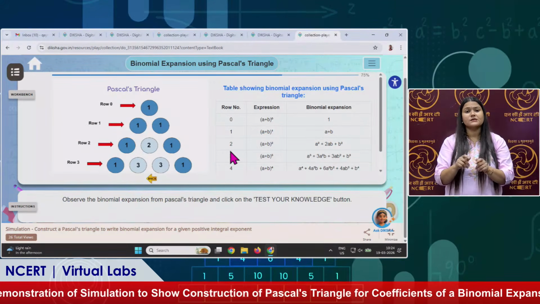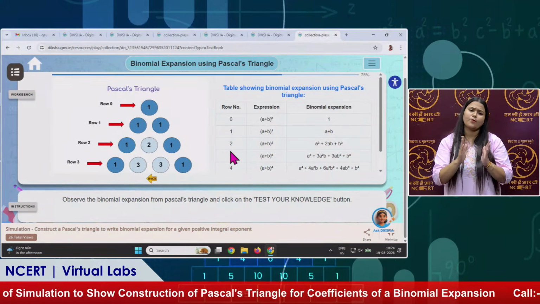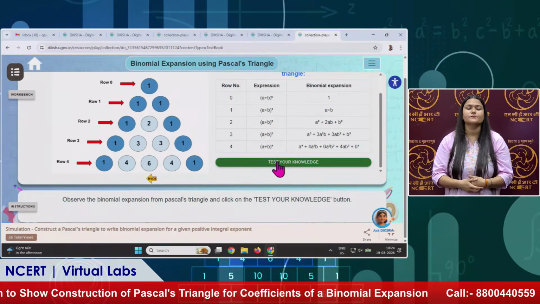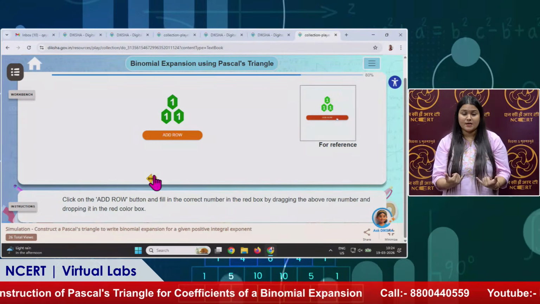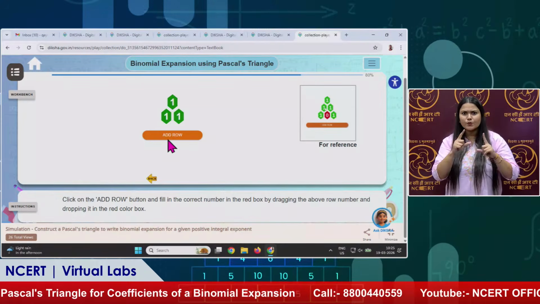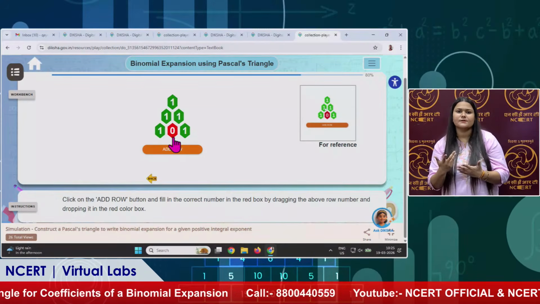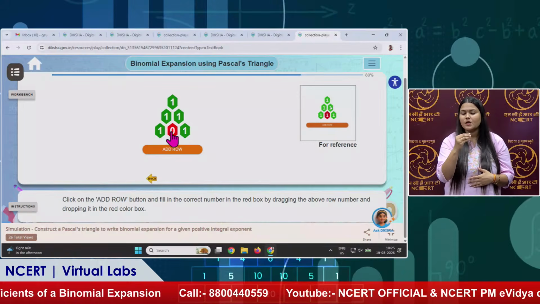How many steps are there, sir? It is complete now. Okay. Yes, it is complete now. Test your knowledge. We can test knowledge now. You can see, what is the value it should be written here.